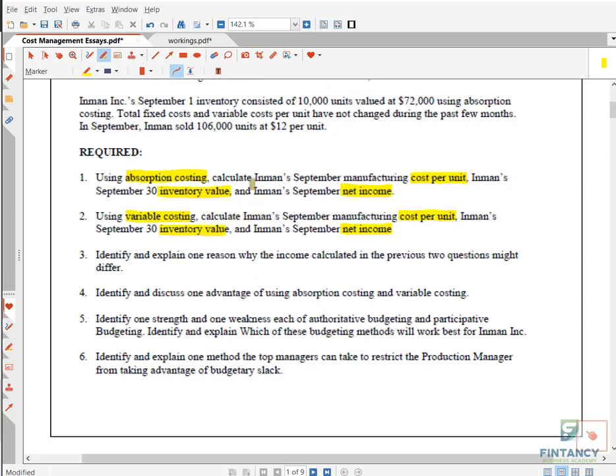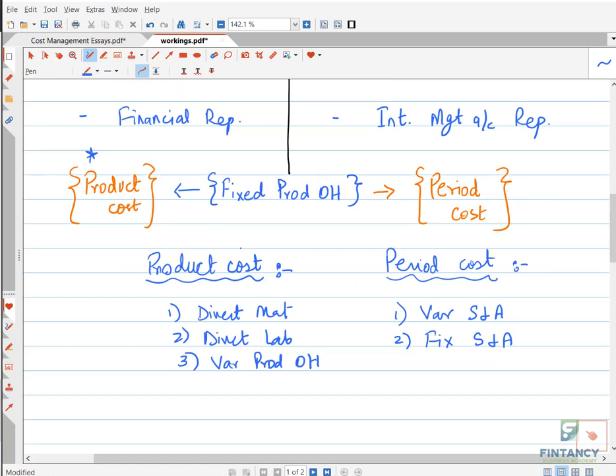Then, when we do questions 1 and 2, there will be some difference, or maybe not, depends. So we need to see, they are asking what is the main reason because of which income calculated in the previous two questions might differ. And you know very well, I just told you, what is the difference between them? Remember, what is the difference? This is the major difference, my friends.